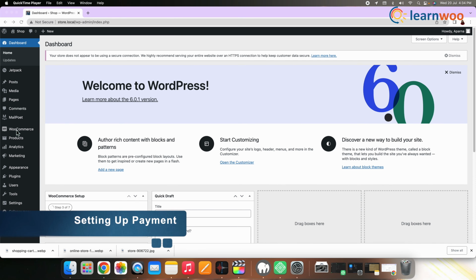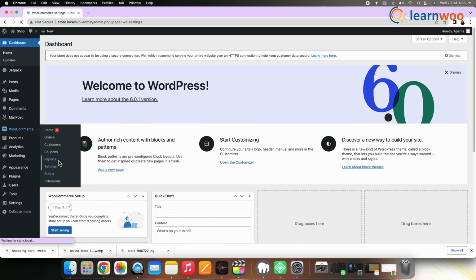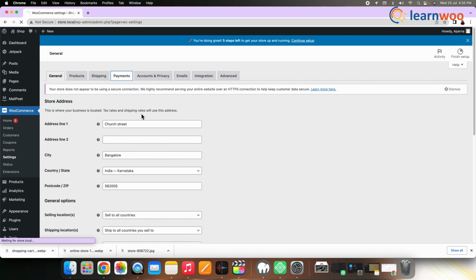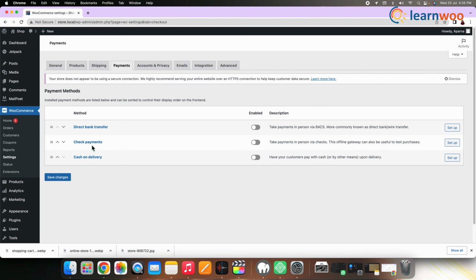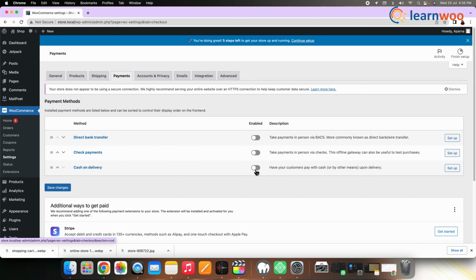After you have added all your products, go back to WooCommerce and Home. Click Setup Payments. You are required to select which payment processor you want your store to use. Here I am selecting cash on delivery. You just need to tap on this particular button to enable this option.